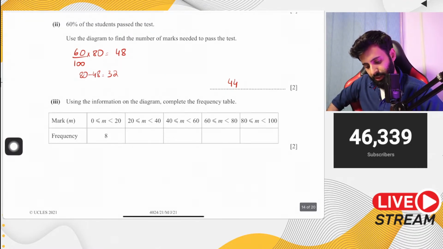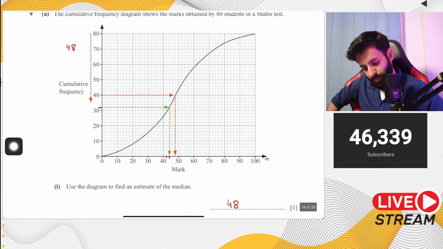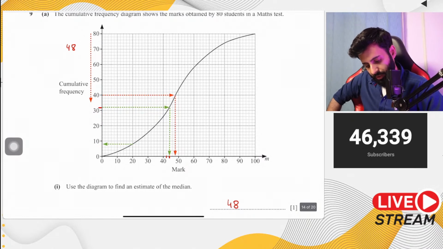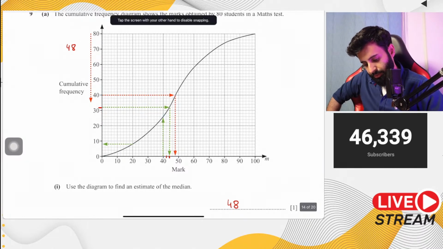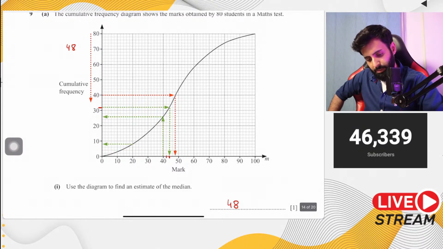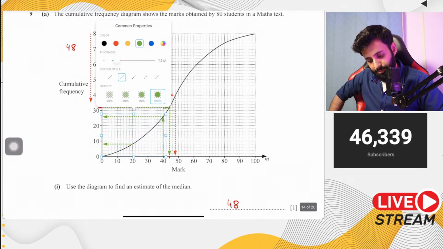अब 20 to 40 के लिए हम क्या करेंगे? हम 20 की corresponding value देखेंगे. So 20 की corresponding value is 8, and then we're going to look at the corresponding value of 40. Okay, so the corresponding value of 40 is what? Let me do this with a completely different color. Let's do this in blue.